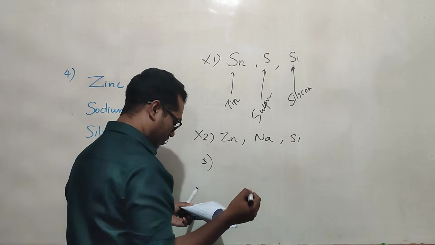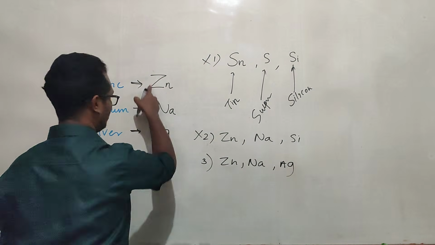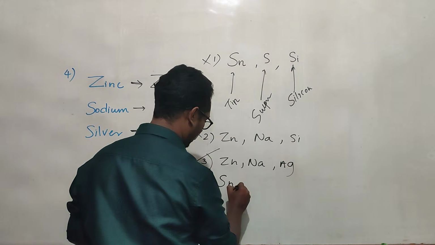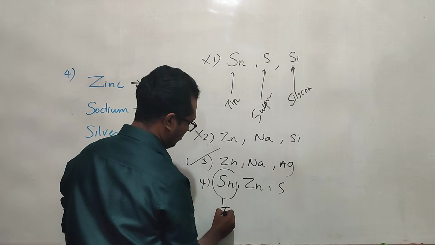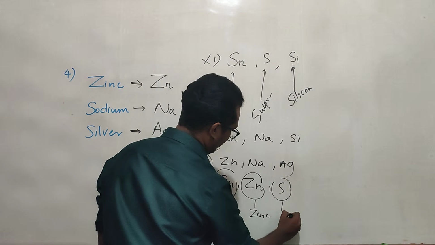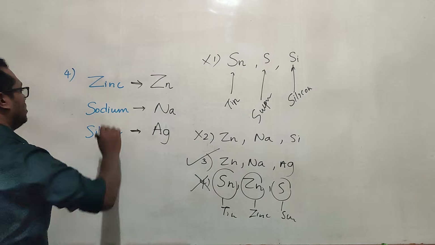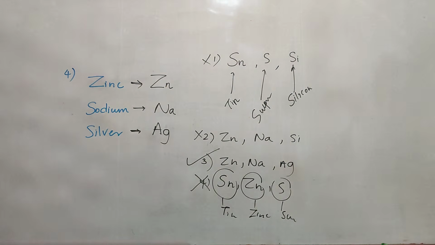Third answer, they have given Zn, Na, Ag. Yes, that is the order. This one is the correct answer. Fourth answer: Sn, Zn, S. This is tin, this is zinc, this is sulfur. Again, this is the wrong answer. So we got the idea and the concept: zinc is Zn, sodium is Na, and silver is Ag. All right, we will move on to the next question.